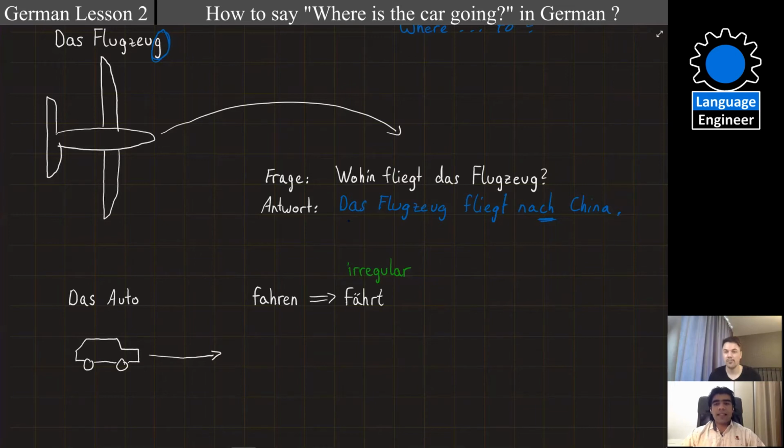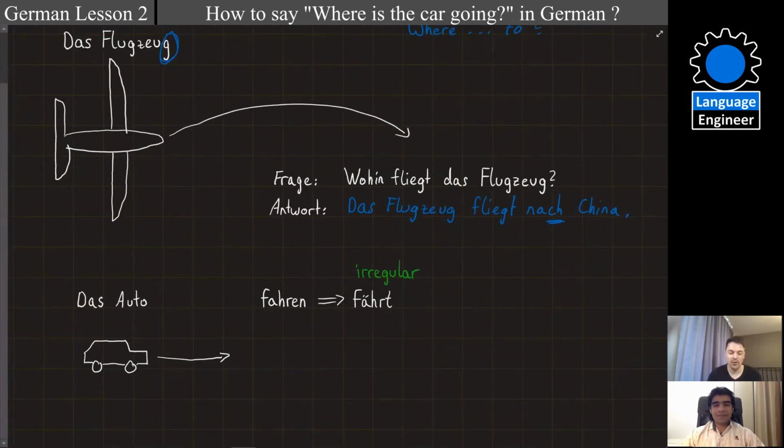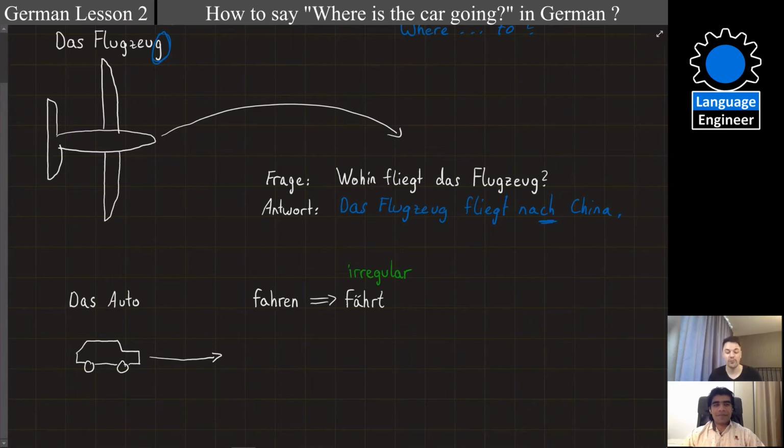Wohin fliegt das Flugzeug? Okay. Das Flugzeug fliegt nach Brasilien. And can you translate that? This plane is flying to Brazil. Yes, very good.